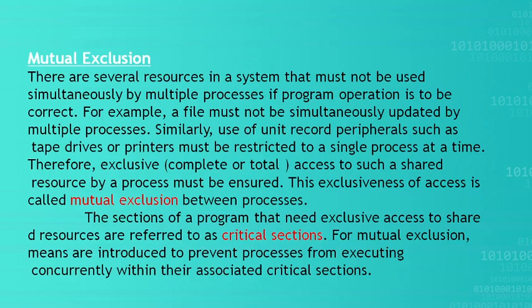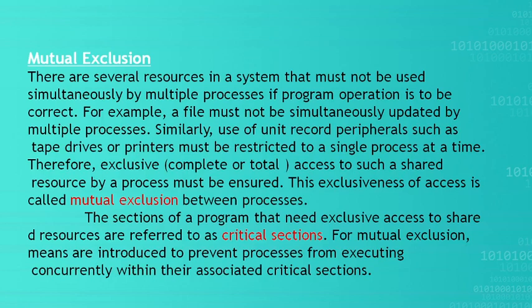You have learned that there will be multiple resources which can be shared by a number of processes in a distributed system, right? There will be several resources in a system which must not be shared simultaneously by multiple processes.